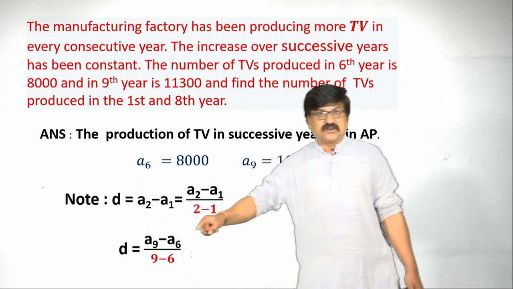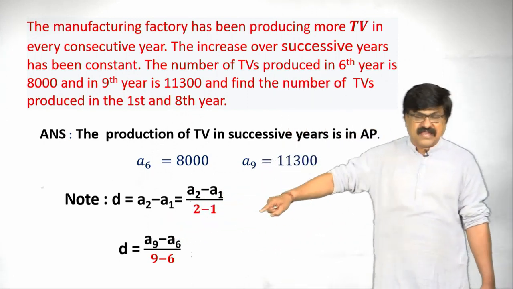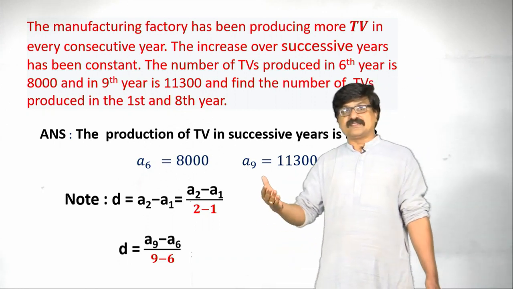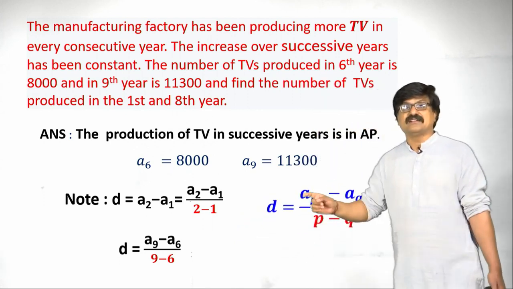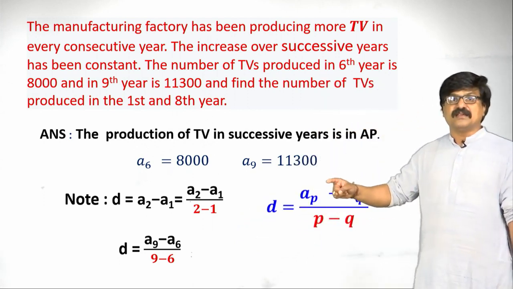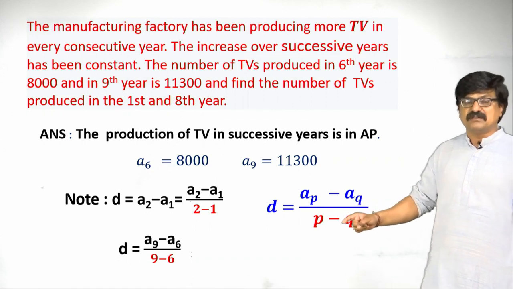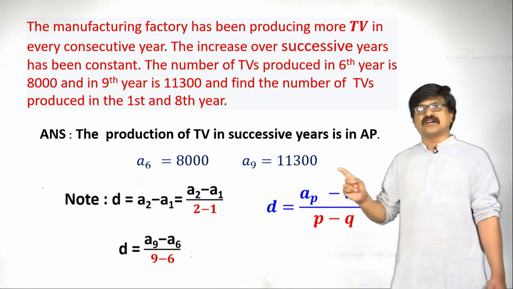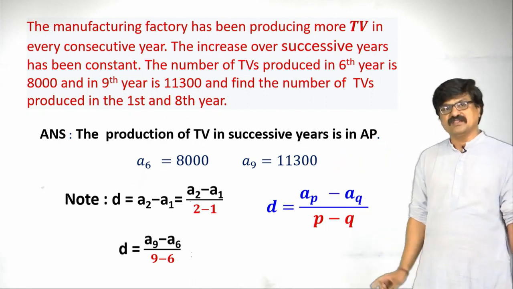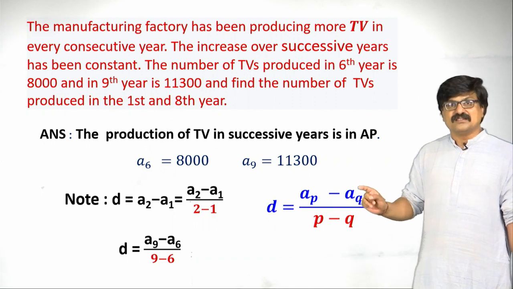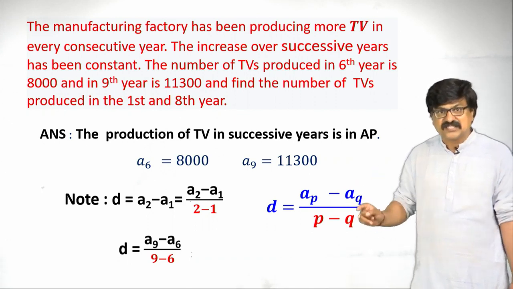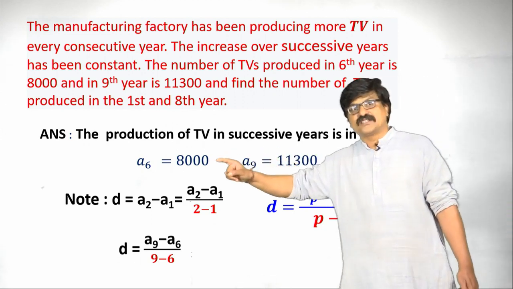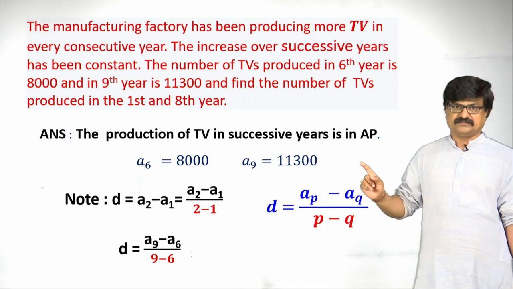Similarly, d is equal to here a9 minus a6. In the denominator I am writing it as 9 minus 6. In the same way, we can write in general d equals (ap minus aq) by (p minus q) if ap and aq are any two terms of the given AP. So, my dear students, we can use this formula for finding d if any two terms of AP are given.